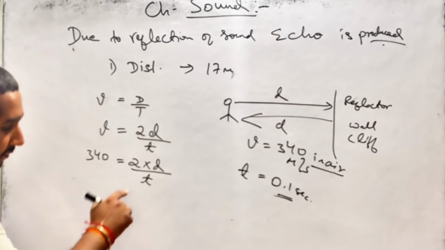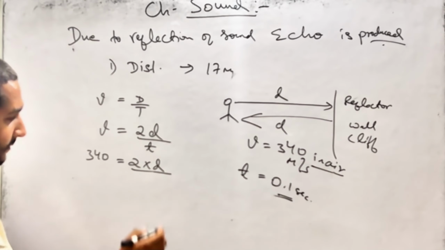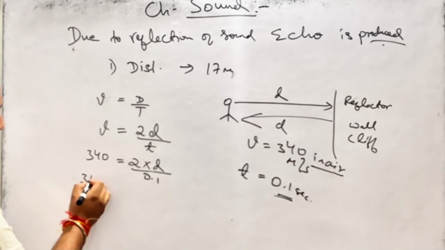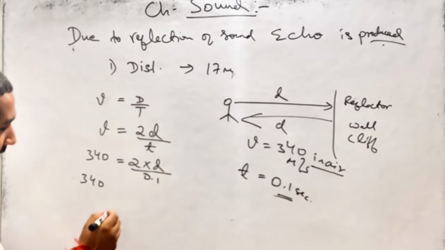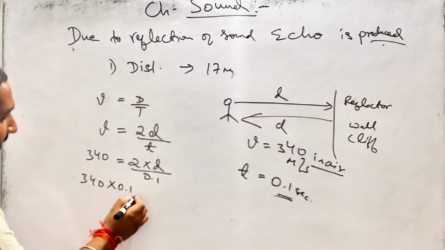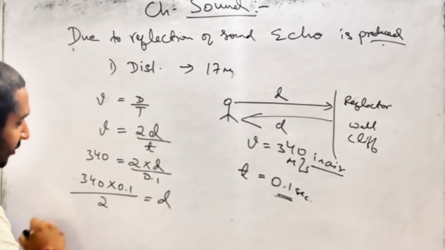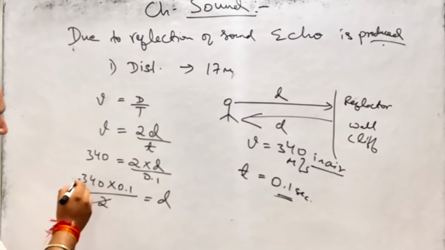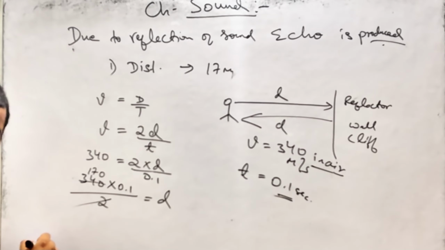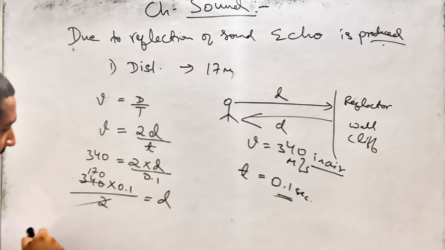So instead of t here, I will substitute my time value as 0.1. Then 340 into 0.1 will go up, and 2 will come down, equal to d. Now we'll solve this. 2 ones are 2, 2 17s are 34, so it is 17.